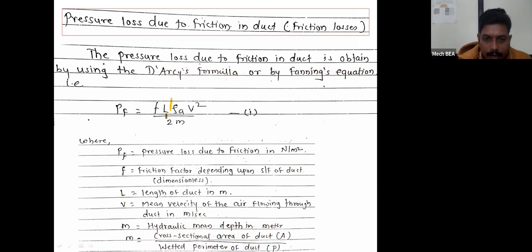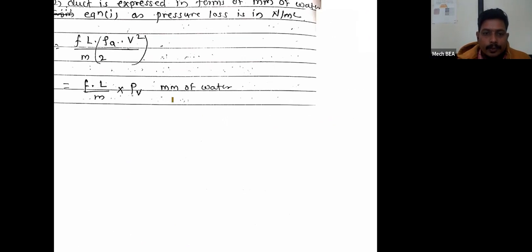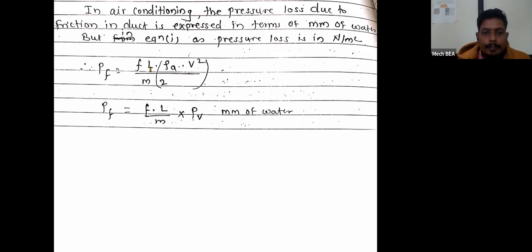If I take rho V square upon 2 separately, I will get the equation Pf is equal to f L upon m into rho V square upon 2. Now this rho V square upon 2 is called PV.